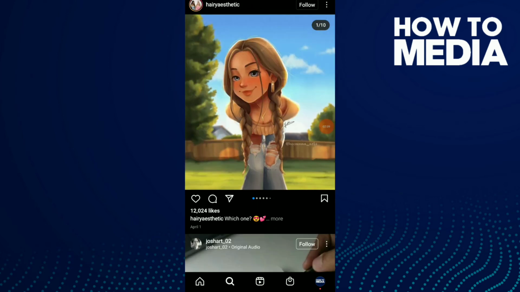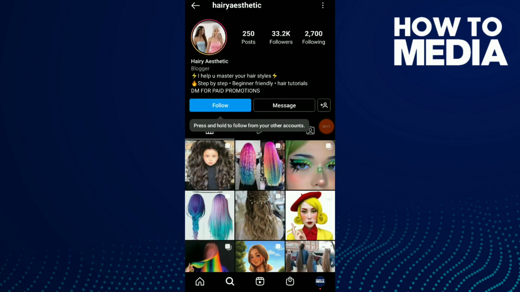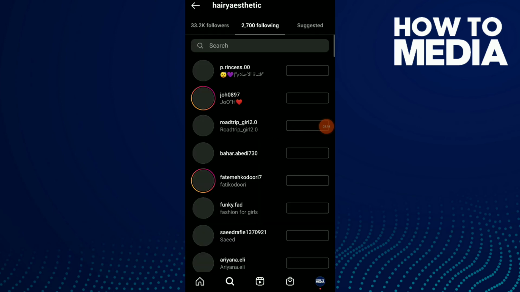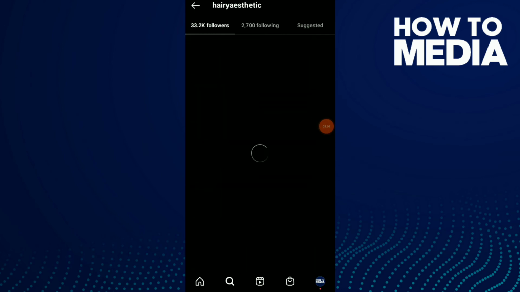And also you can choose this one and click on following. Her following list is not private, so you can see her following. This is like the only activity you can see on Instagram.